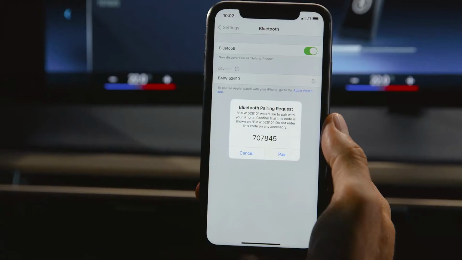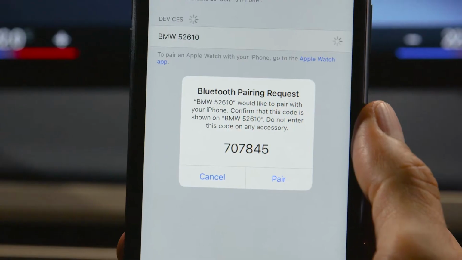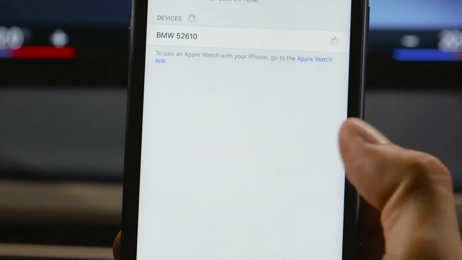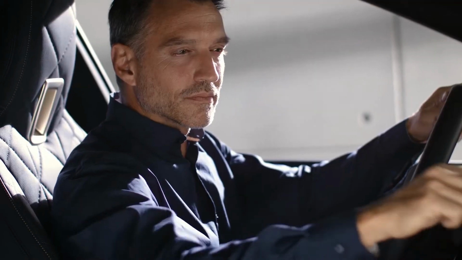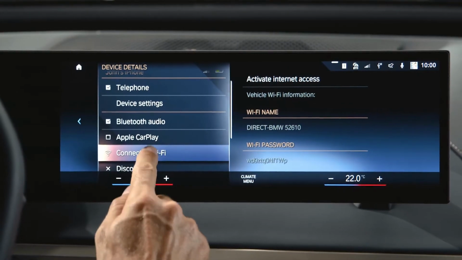In the Bluetooth settings menu on your phone, check if the code matches and select Pair. Now Wi-Fi. Select your paired phone in the Mobile Devices menu. Select Connect to Wi-Fi.